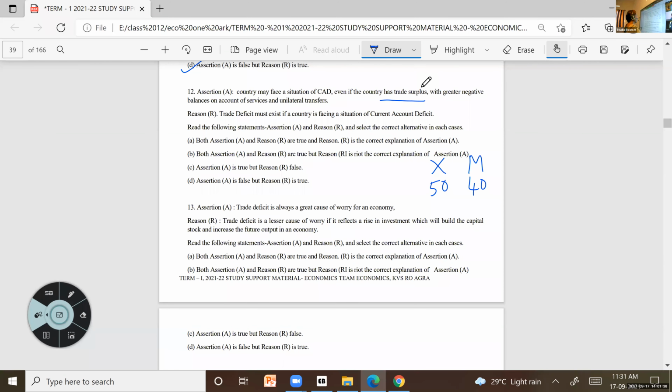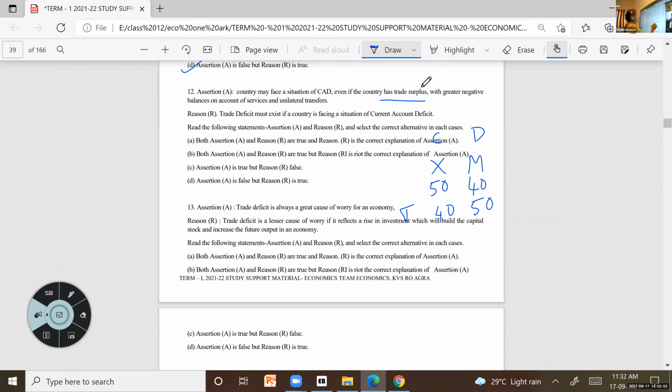If transfers are 40 here, that is the credit and this is the debit, and we are giving more outside. That is a negative situation.